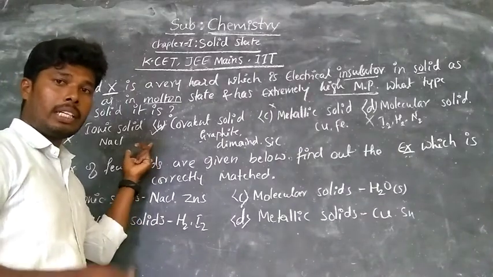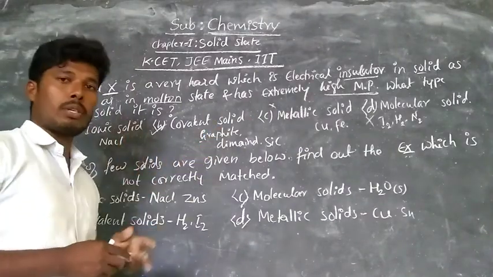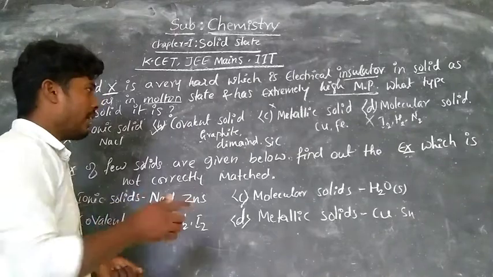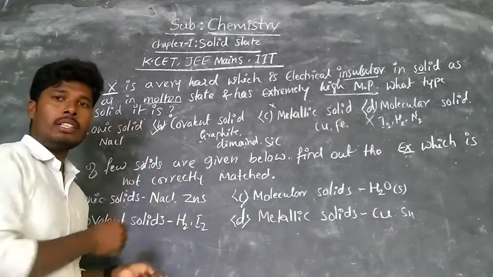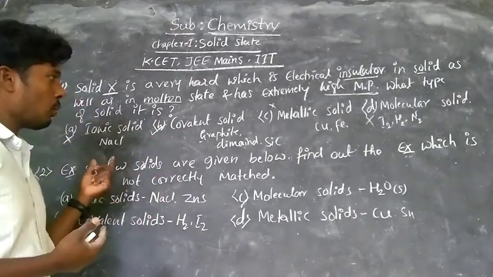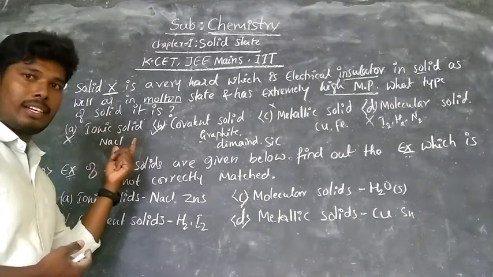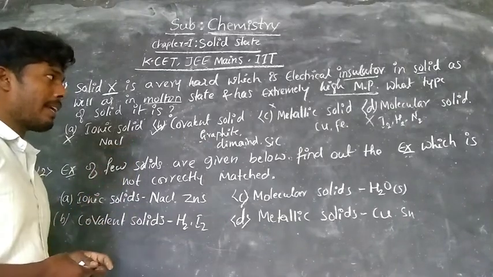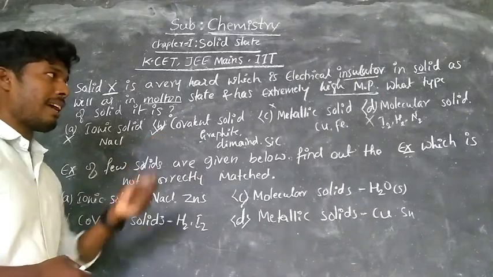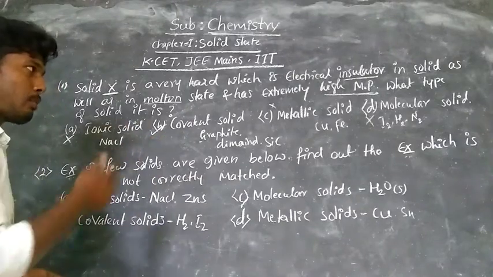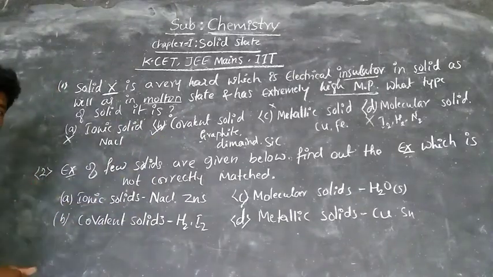So when you know the properties of these types of solids, definitely you will answer within seconds. Without knowing the properties you can't answer. So you should remember the physical properties of these types of solids, means four kinds of solids. Now coming to the next question.